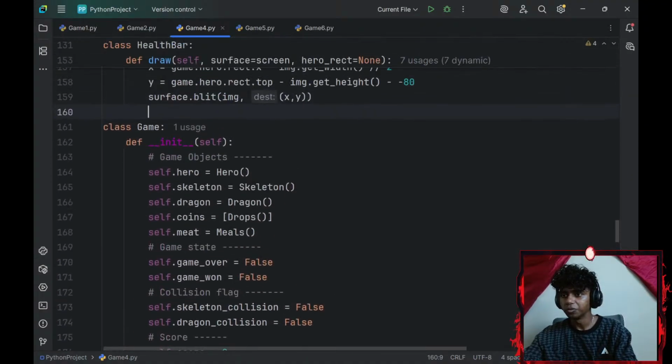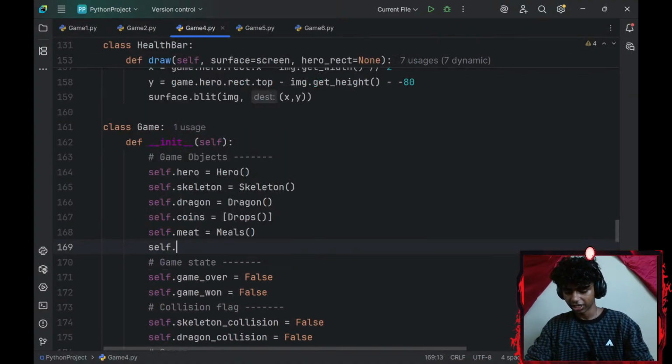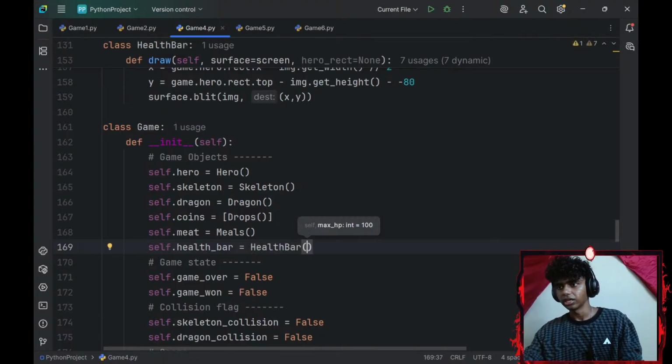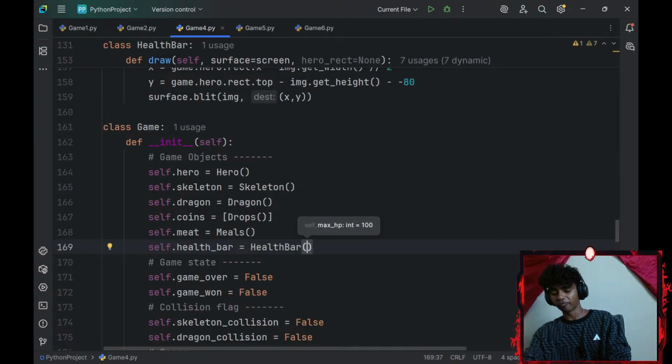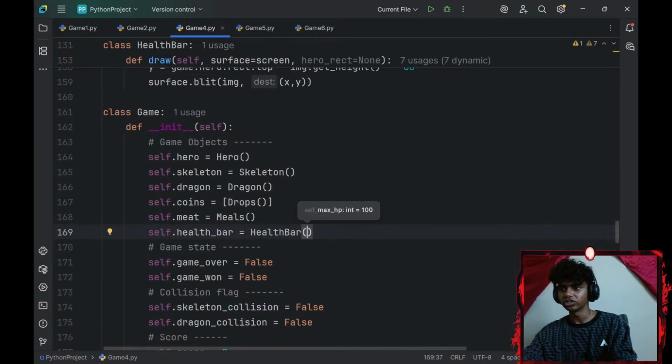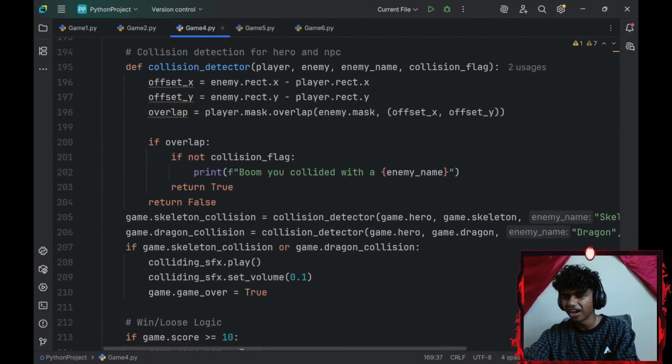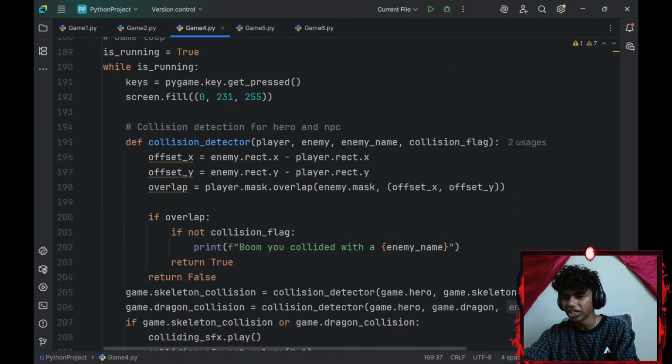I would need an object for my health bar, so I'll go with self.health_bar. I'll set that equal to my health bar class, which has a parameter of max HP, set to 100 by default, so I wouldn't have to add that. And then I change something in my collision variable.